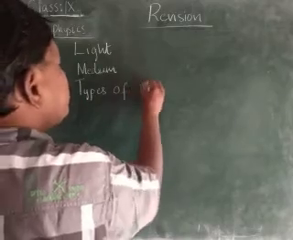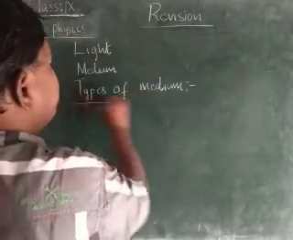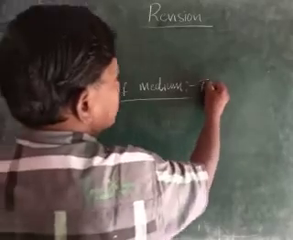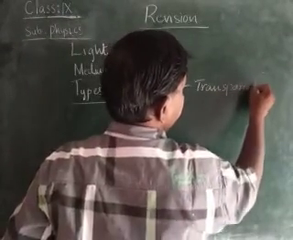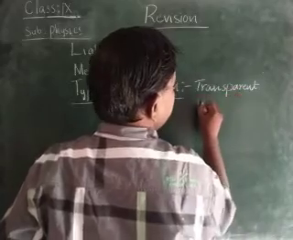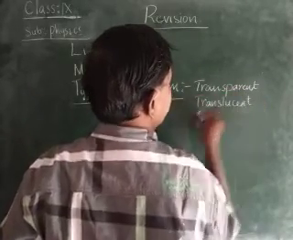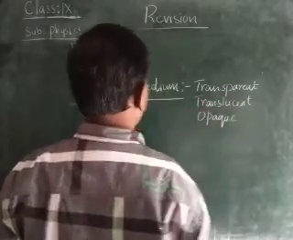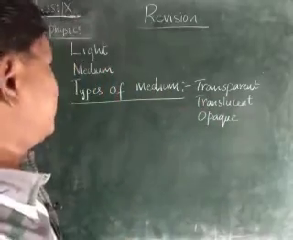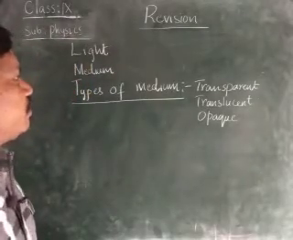Types of medium. We have three types of medium: transparent, translucent, opaque. Okay, right. Next, transparent, translucent, and opaque medium.